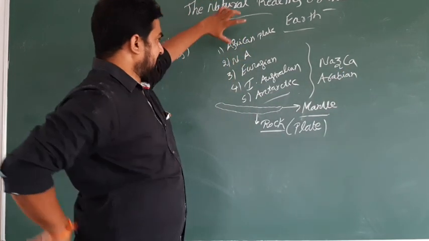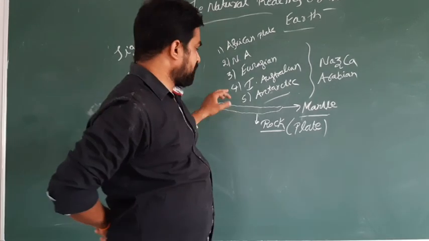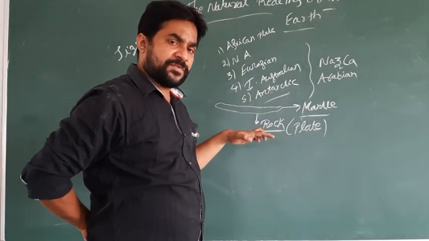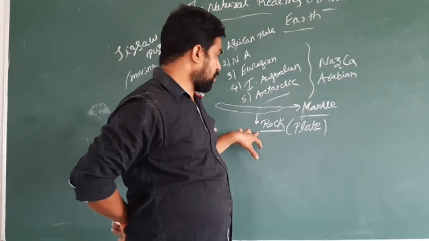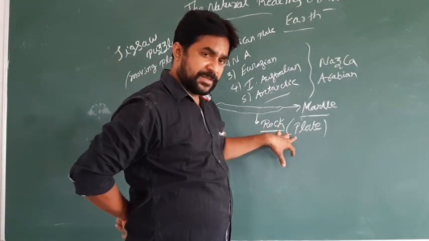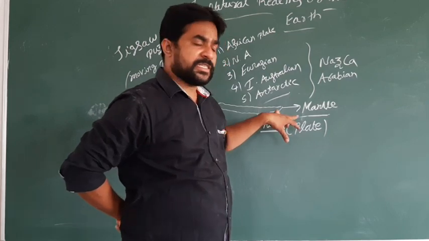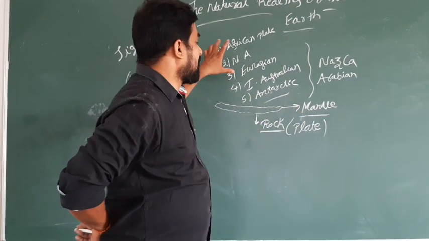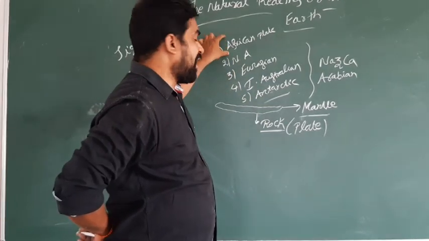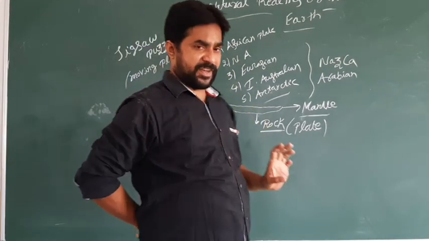So what are these plates? Every continent was based on a rock, and that rock is called a plate. This plate is always floating on the mantle. Take an example, the African plate.